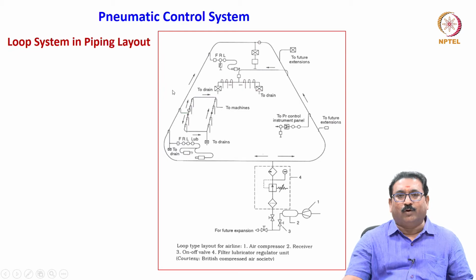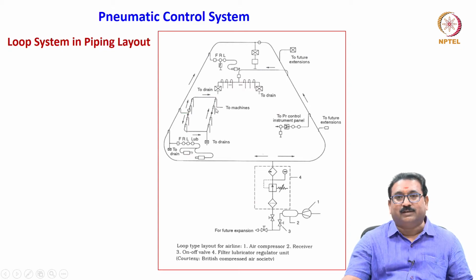Also, you will see one more looping system I am showing in the pneumatic control. See here, friends, it is the compressor, receiver tank. As I have told you, there are so many manual shut-off lines. For future expansion also you will keep them where required. Then it will go to this fourth one, which is an FRL unit. What is this FRL unit? I will tell you. Then it will go to the circuit where various machines are there.